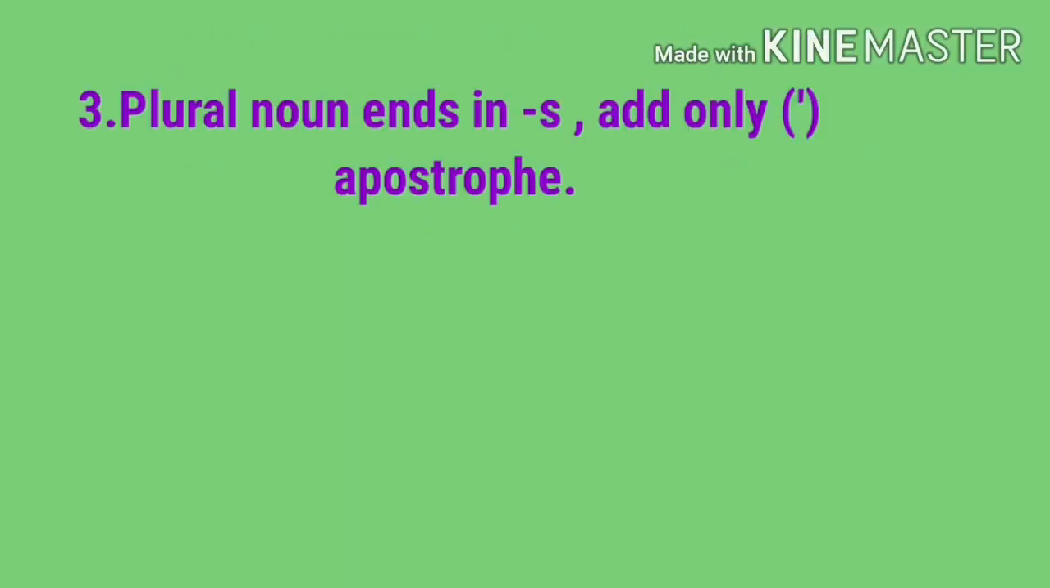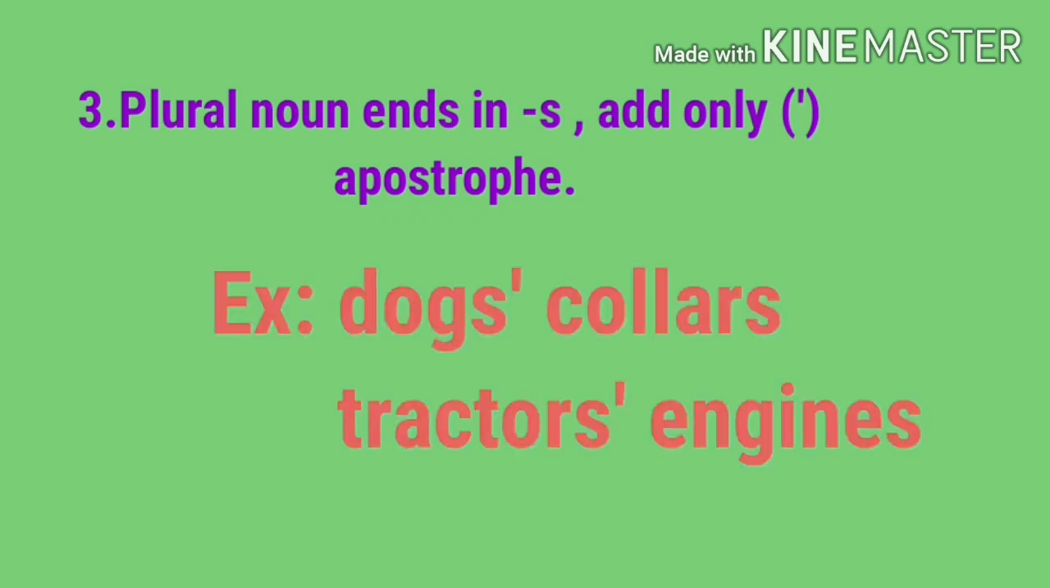Third one: when a plural noun ends in s, we only add an apostrophe at the end of the word. So, plural possessive nouns. The example, dogs' collars. Whose collars? Dogs'. Here dogs are in plural form, so we just add only an apostrophe. Second one, tractors' engines. Here tractors is a plural noun, so to show the possession, we only add an apostrophe.